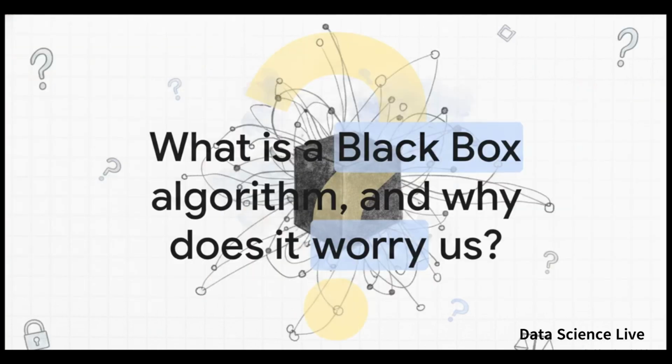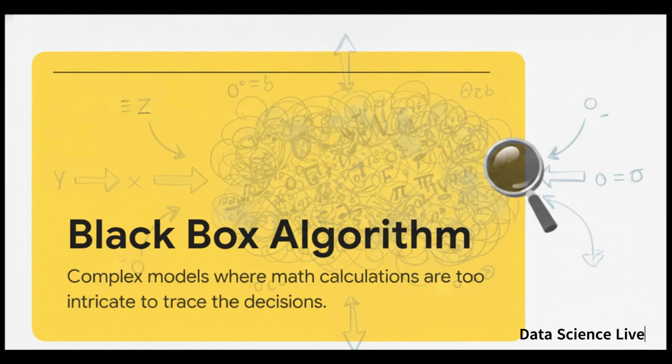This level of extreme profiling leads us to the absolute most complex and, honestly, the most concerning type of system in modern data science, the black box algorithm. So, what exactly is a black box, and why does it have so many people worried? A black box algorithm is a highly advanced model, like a deep neural network. The catch is that its internal mathematical calculations are so massive and so intricate that even the engineers who built the thing cannot trace exactly how it made a specific decision.